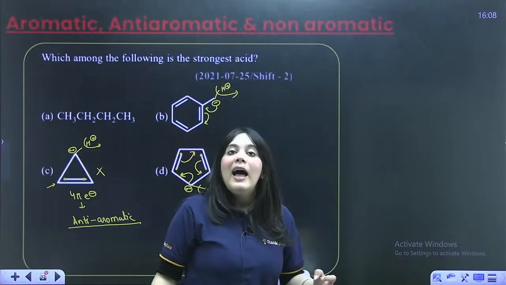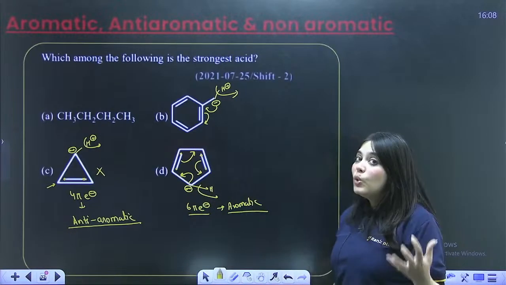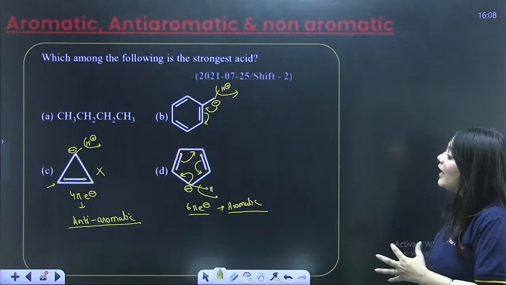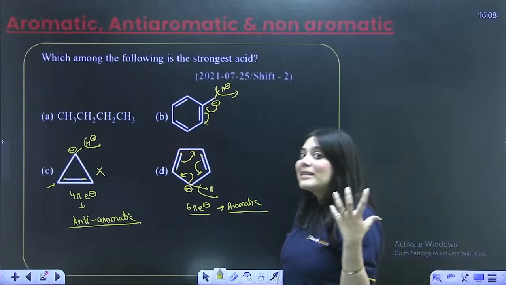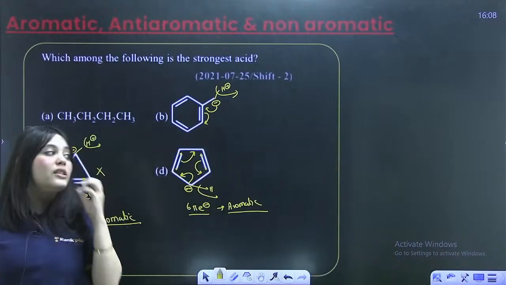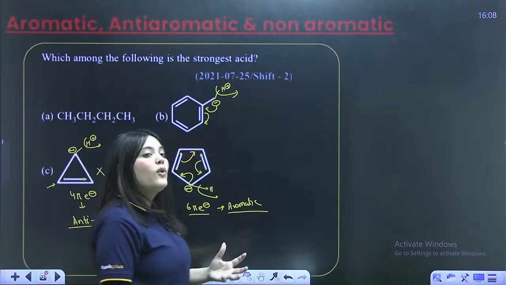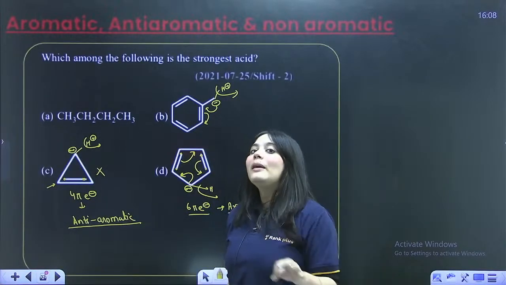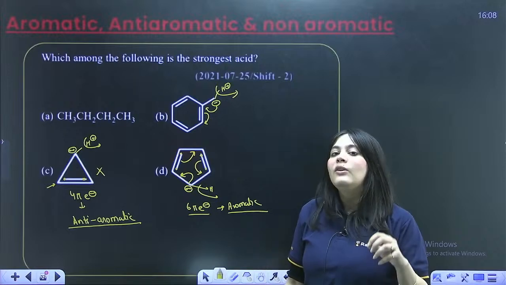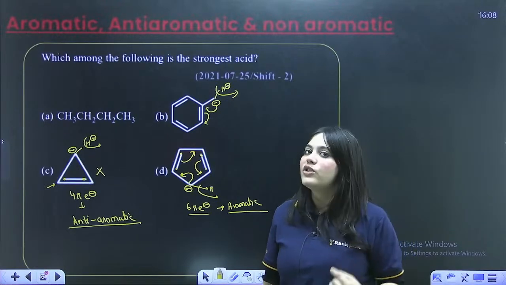So can you see how aromaticity is being used in actually identifying which one will be the most acidic compound, right? So all of these factors are really essential. If you haven't practiced questions, if you just know what aromatic compounds are, you won't be able to do even one question of GOC in your JEE Mains exam.